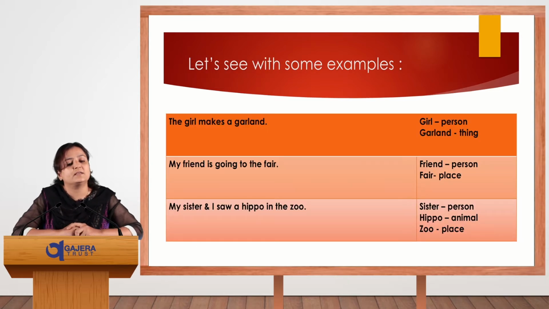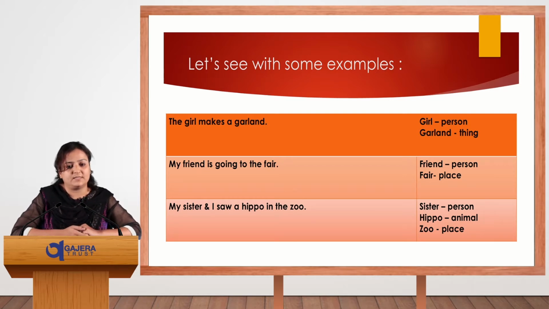Let's see some examples. Very first, the girl makes a garland. Here, girl is a person and garland is a thing. So in the person category we have taken the example of girl, and for the thing category we have taken the example of garland.